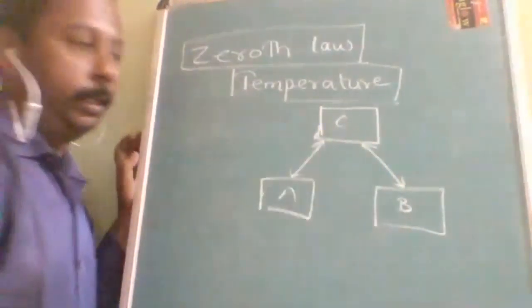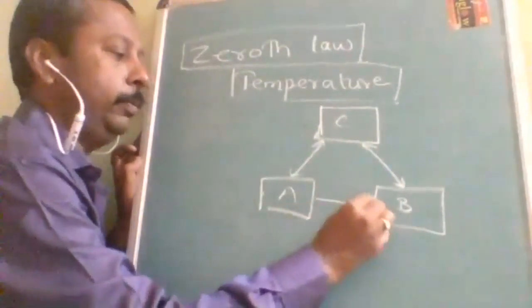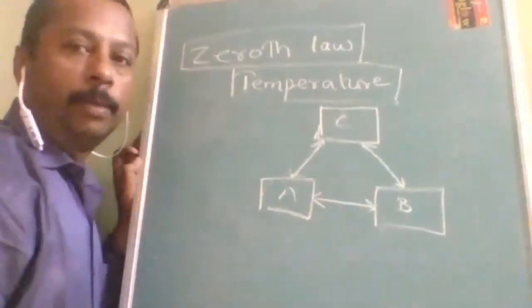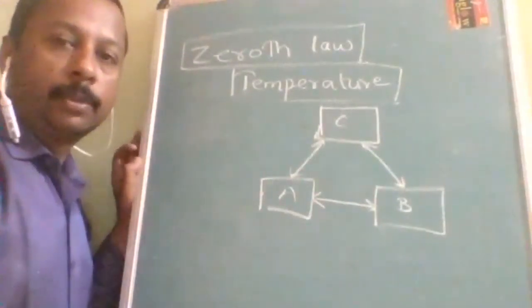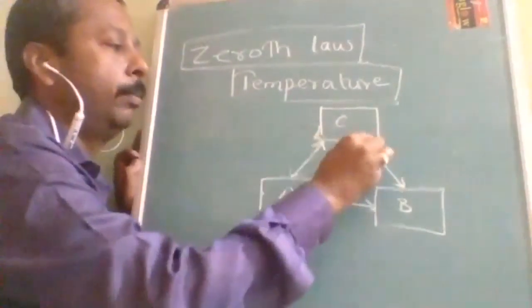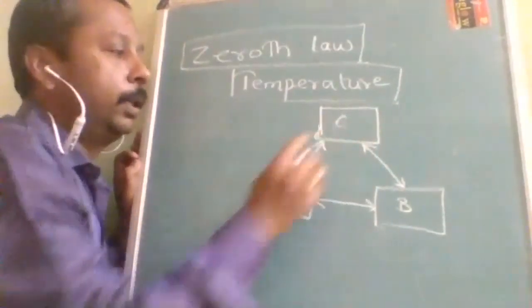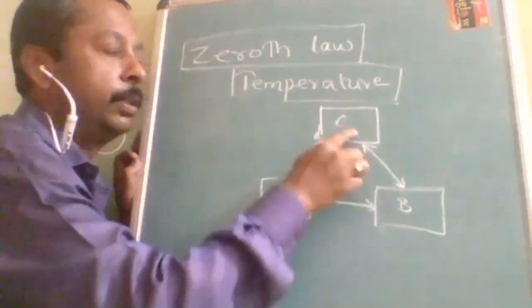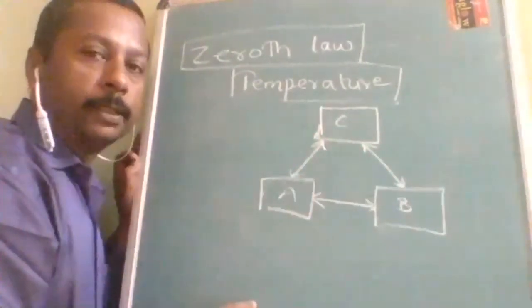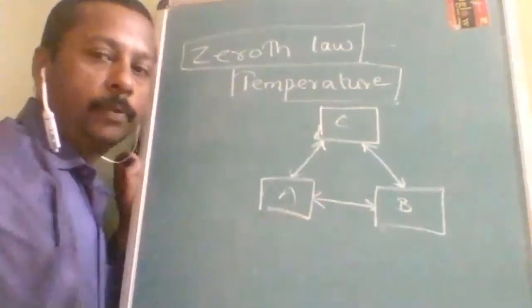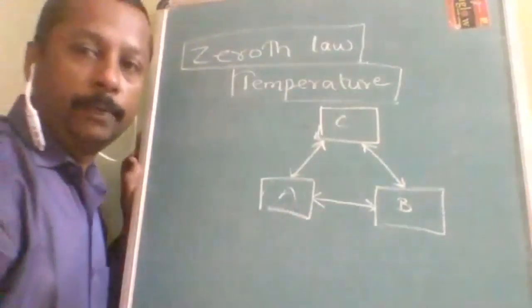Then they themselves also will be in thermal equilibrium with each other. So A and C are in thermal equilibrium, B and C also in thermal equilibrium. Obviously, A and B also will be in thermal equilibrium with each other.